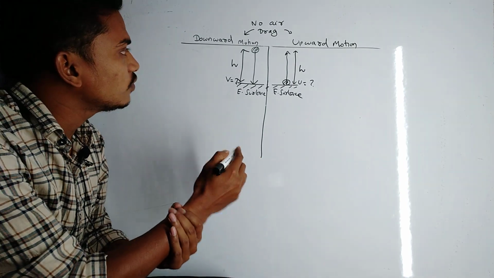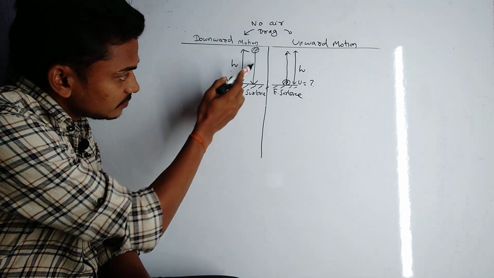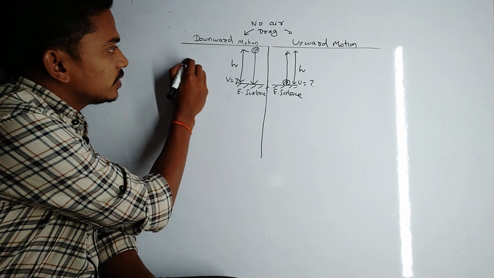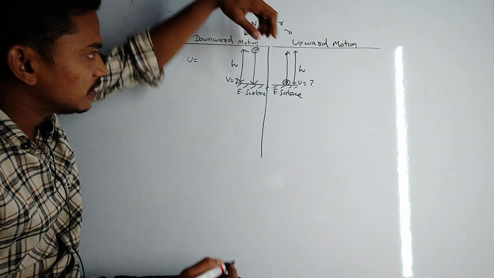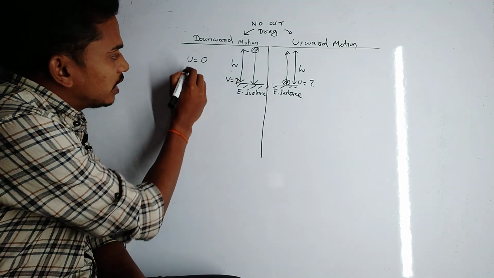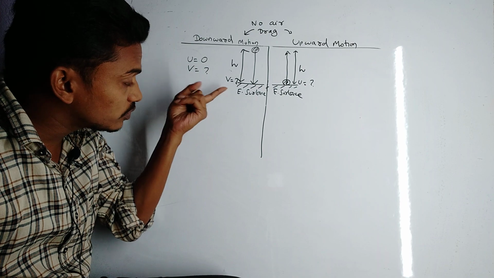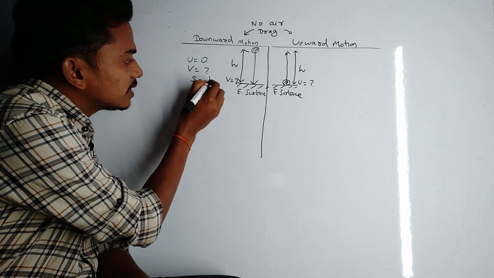Now consider the downward motion. Suppose a body is released from a height h, then it comes to the earth surface under the influence of gravity. The body is released from rest, or dropped simply. So the initial velocity is 0, and the final velocity we have to find out. What is the velocity with which it reaches the ground, that we have to find out. And the total displacement is h.